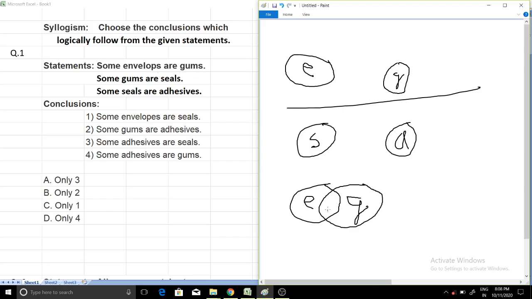It is true, because this part comes under gum also and envelope also. So some part of envelope are gum. This is very important. Whenever you are told some envelopes are gum, you have to do nothing, just intersect both of these together. And now I will solve this question.